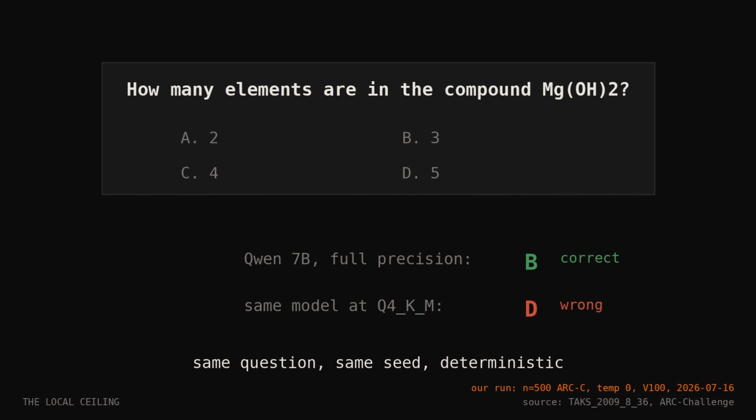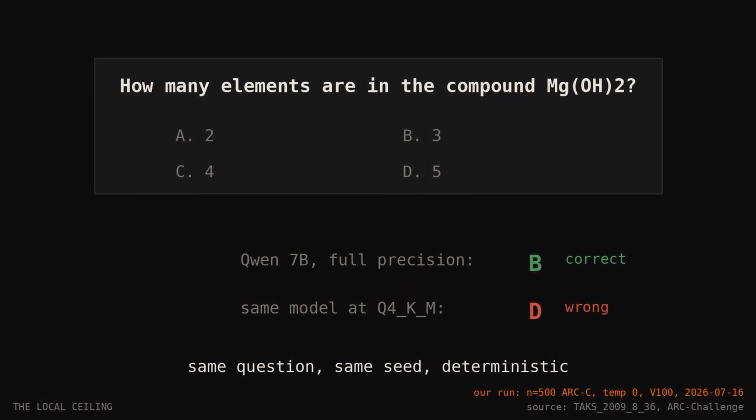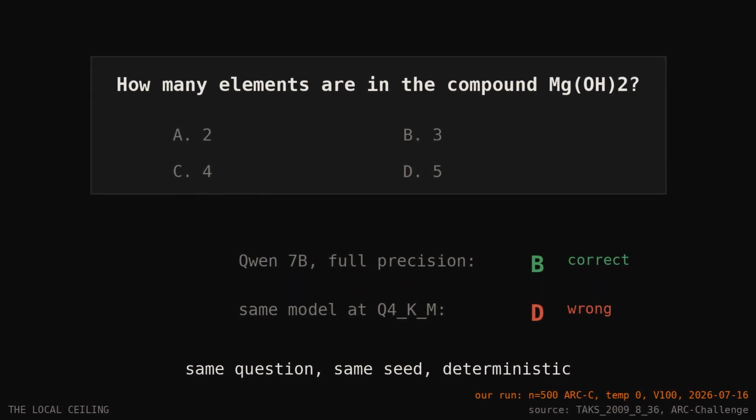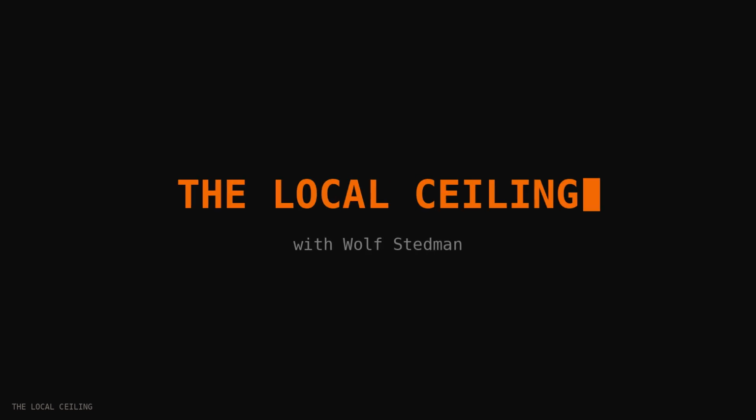Today, we quantify it. 500 questions, 6 compression levels, 2 models, every answer diffed, and at the end, a rule for which quant to actually download. This is Wolf Stedman at the local ceiling, where we test the claims everyone else just repeats.